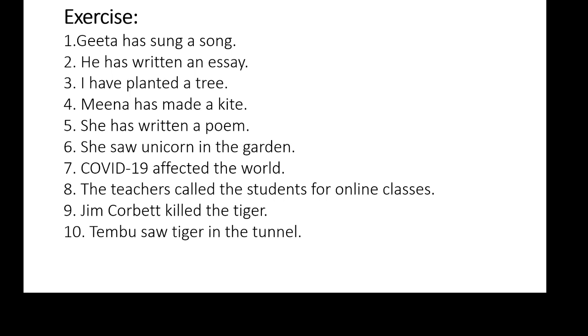Come down to the next example. She saw a unicorn in the garden. So it is simple past tense. The sentence is written in simple past tense because the verb saw is in simple past tense. She is the subject, saw is the verb, a unicorn in the garden is the object. So our answer will begin with the object, that is: a unicorn in the garden was seen by her.